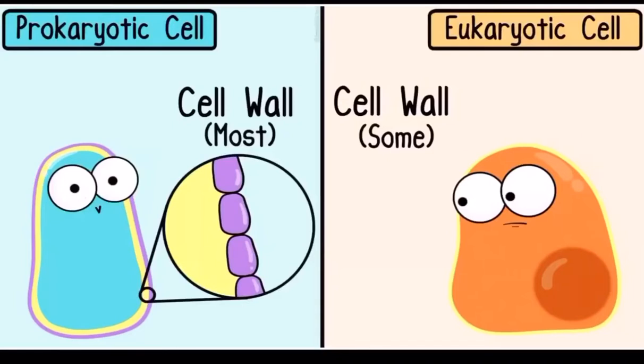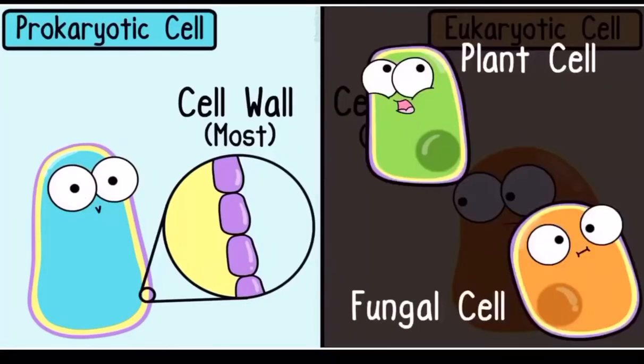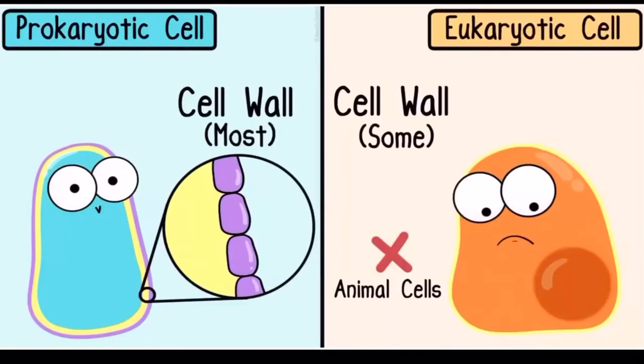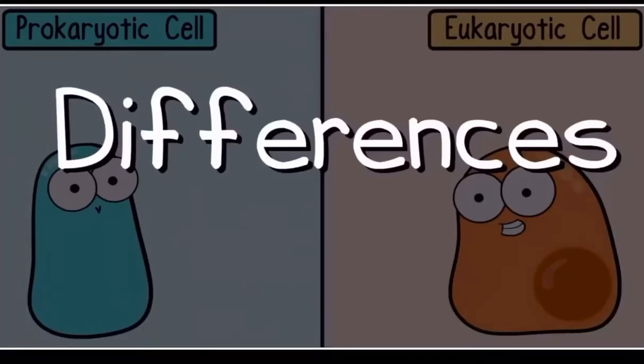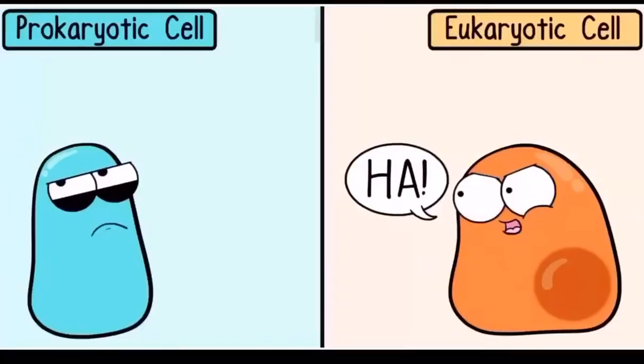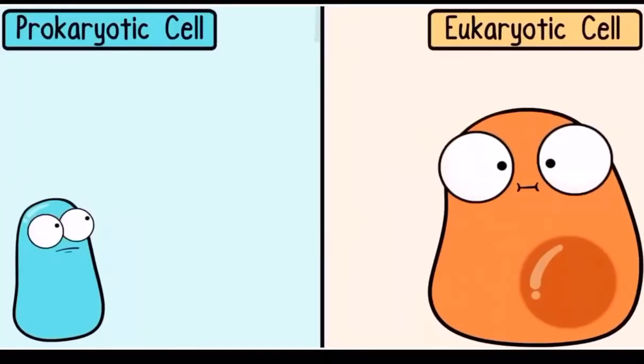Now, as for cell walls, most prokaryotic cells have cell walls. Many eukaryotic cells, plant cells and fungal cells, for example, can have cell walls, but there are plenty of eukaryotic cells that don't have cell walls, such as animal cells. What makes prokaryotic cells and eukaryotic cells different is especially interesting. Eukaryotic cells are more complex than prokaryotic cells. They tend to be larger than most prokaryotic cells.